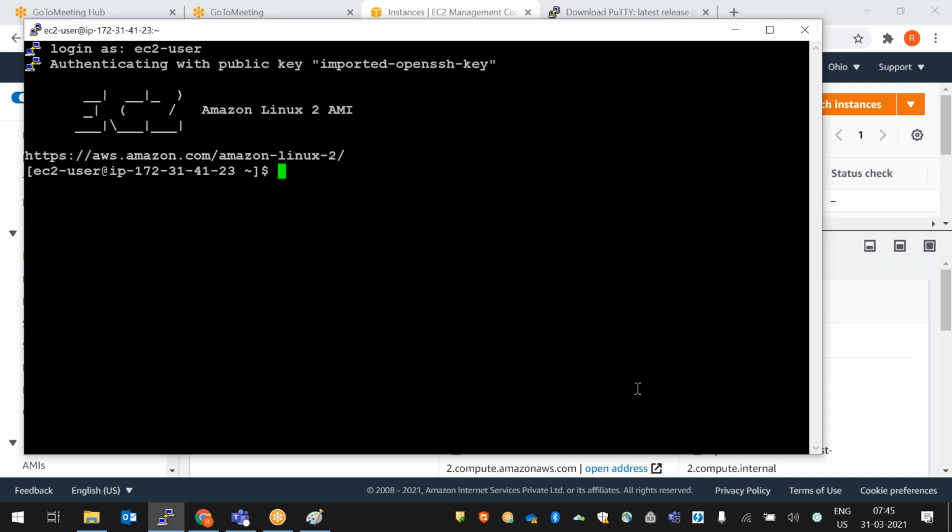Any questions up to here? Any doubts? This is the first session on EC2, that is why we go one by one. But creating an instance will not take much time. It will take 30 seconds only, so very simple. But the first time we are going through all the options, all the important things. So this PPK file conversion. Any questions? Any doubts? Can I show you again?